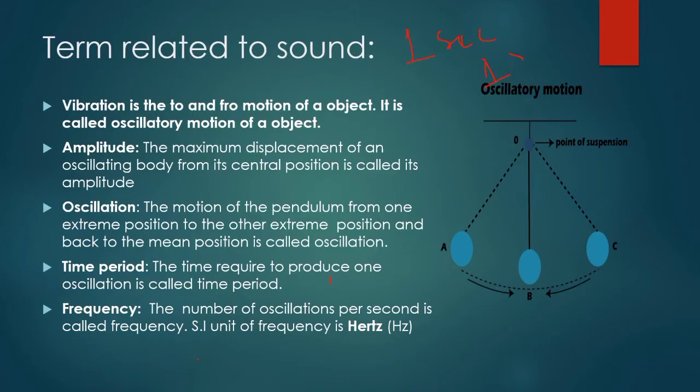So here, you see, the relation between time period and frequency is this way. Time period is inversely proportional to frequency. What does it mean?